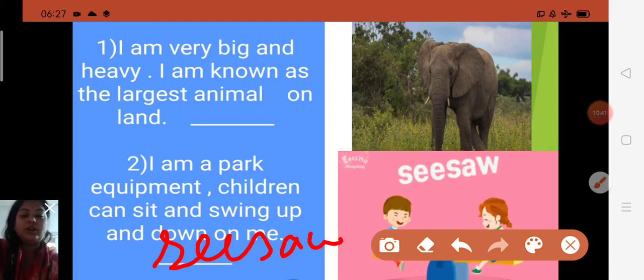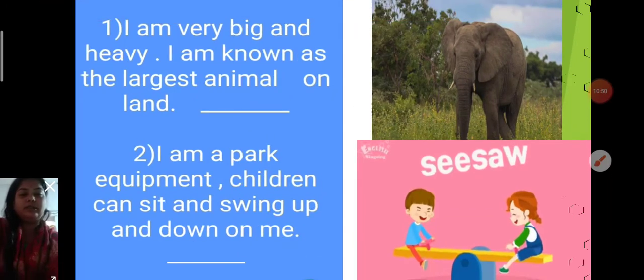Seesaw. Seesaw is the park equipment, and you all sit and swing up and down. So what will you say? Seesaw.